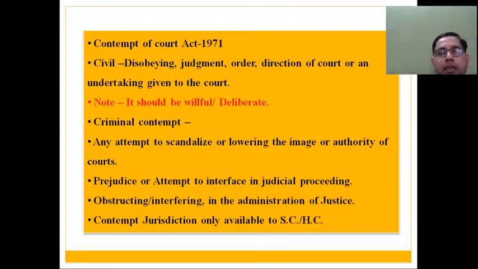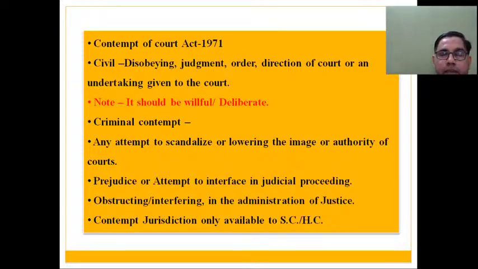But yes, because of lockdown, if you are saying that since the last 4-5 months you have not been able to earn any single penny and for that time you will not be able to pay, then that may not come under contempt. The judiciary may consider, considering our judiciary as a very progressive and rational judiciary. So what I am referring to here is that your disobeying, your refusal or your ignorance should be deliberate, it should be intentional, it should be willful.